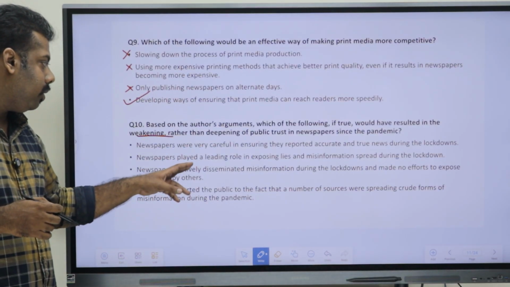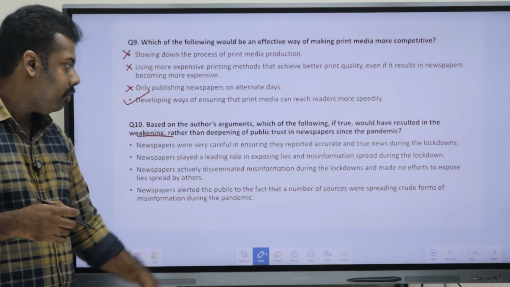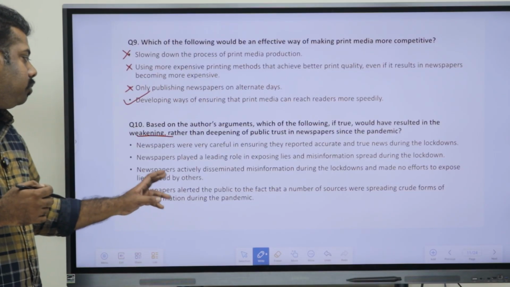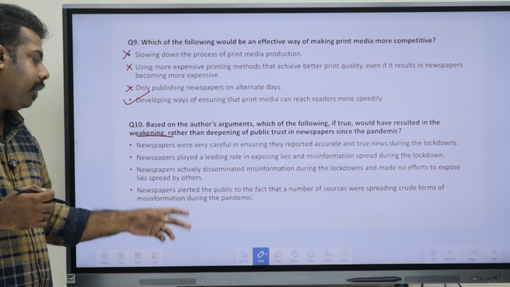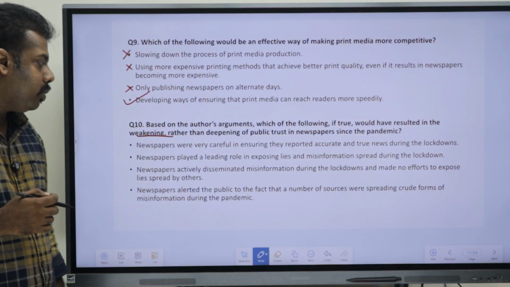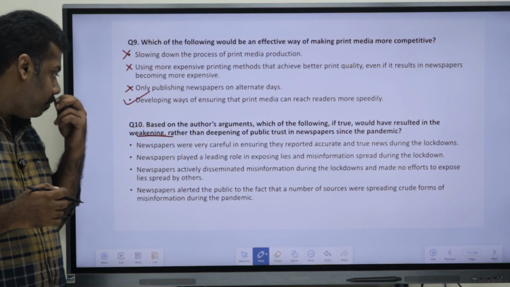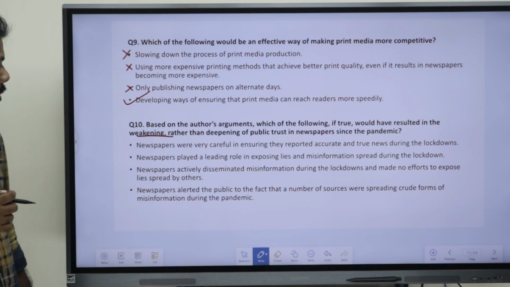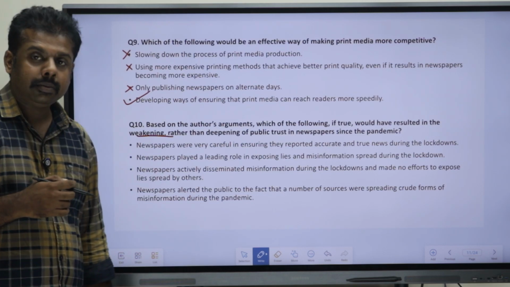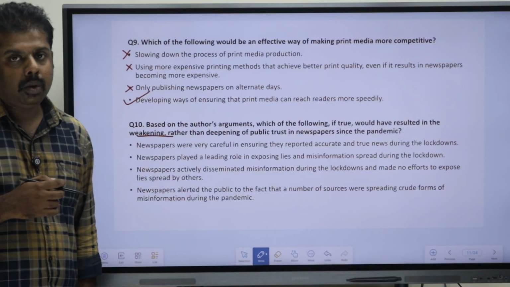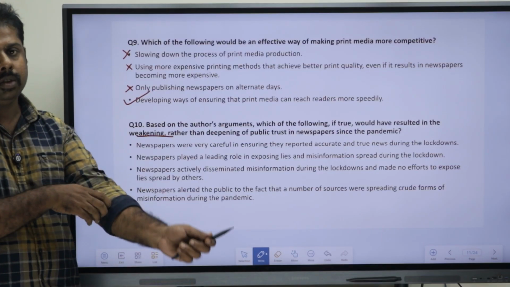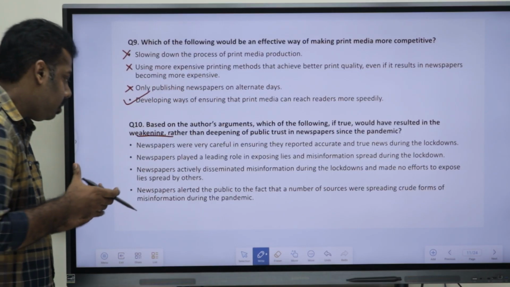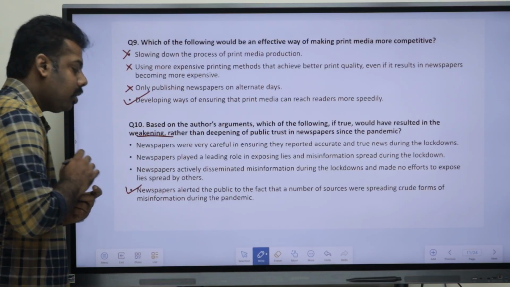The third one says it actively dismantled misinformation, and the last point says newspapers alerted the public to the fact that a number of sources were spreading crude forms of misinformation during the pandemic. So which is the option that you can give? Any ideas? Okay, so we can mark the fourth one as our answer.